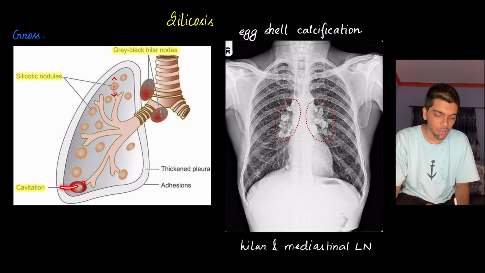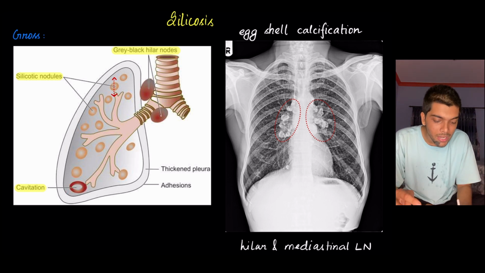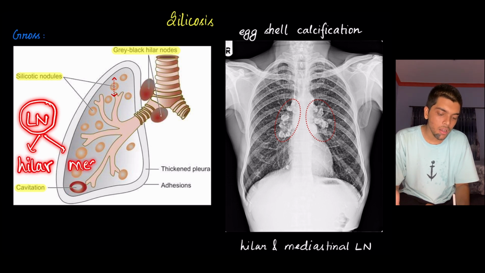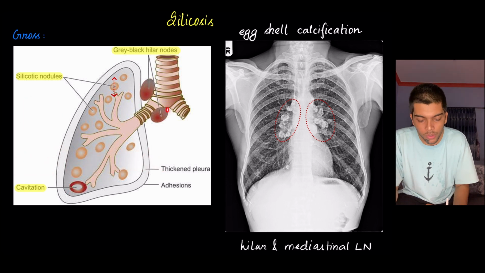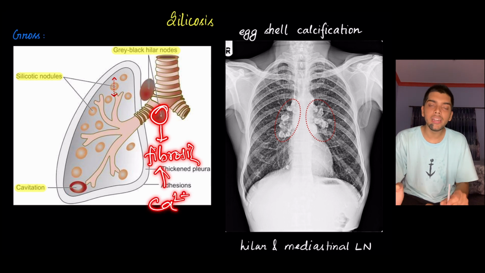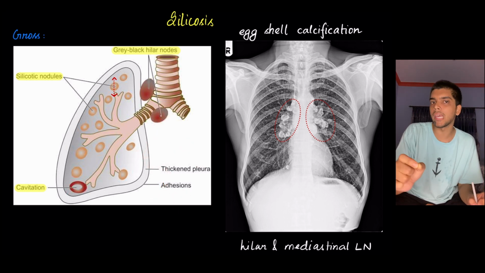Sometimes these silicotic nodules might worsen, causing cavitation in the lung. There will also be involvement of lymph nodes. Which lymph nodes? The hilar lymph nodes and the mediastinal lymph nodes. In the lymph nodes, fibrosis occurs, and in this fibrosis there is deposition of calcium, leading to dystrophic calcification.